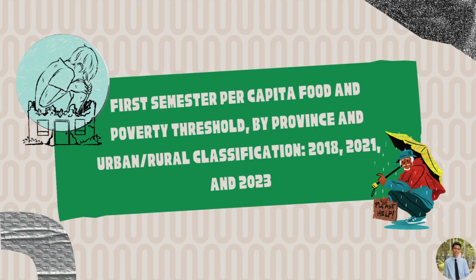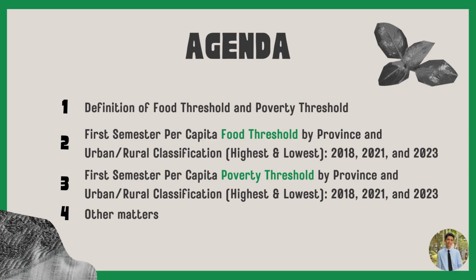Next is the first semester per capita food threshold and poverty threshold by province and urban and rural classification, for 2018, 2021, and 2023. For our agenda, let's first define the food threshold and poverty threshold. Second, the first semester per capita food threshold by province and urban rural classification, the highest and lowest, and the poverty threshold, which is the highest and lowest, and for the other matters.